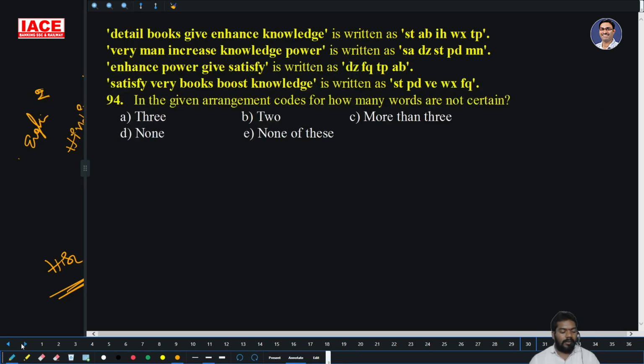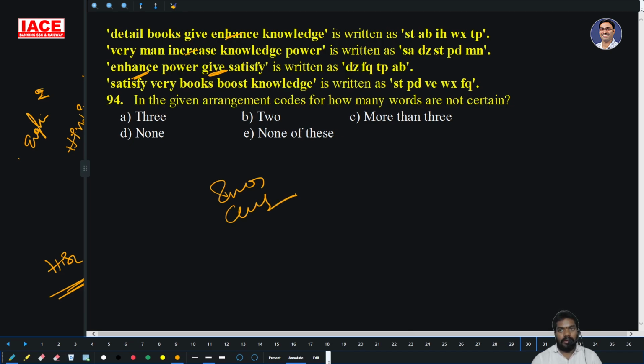The next. In the given arrangement, how many words are not certain? Here increase is not certain, based on the first question. Then again, give and enhance, enhance also not certain, give also not certain.